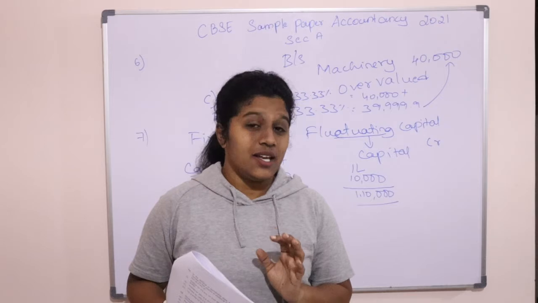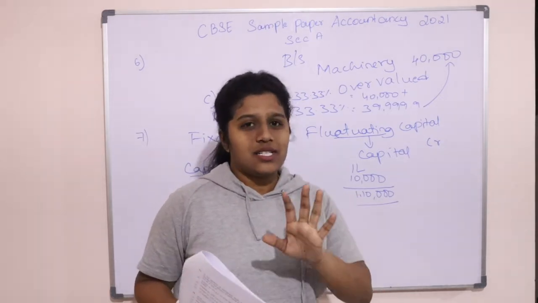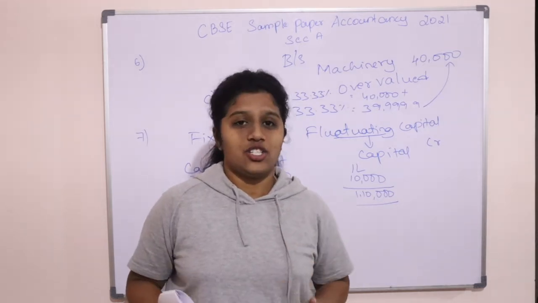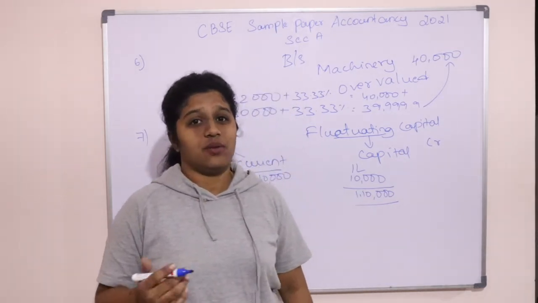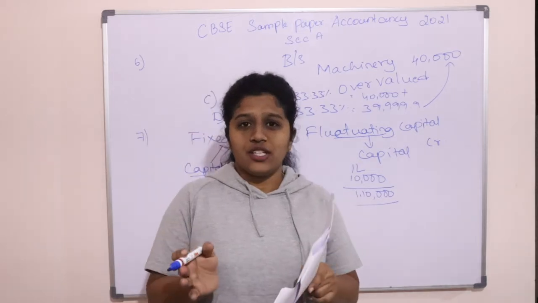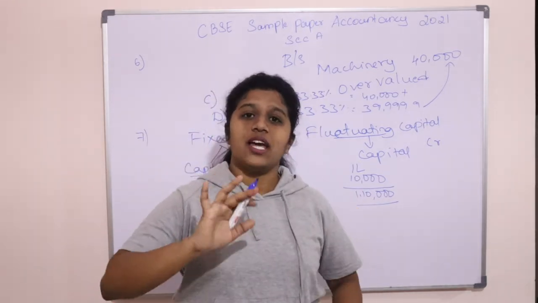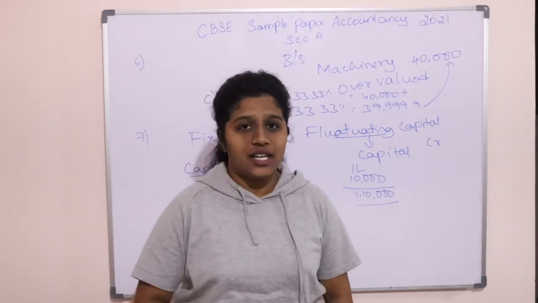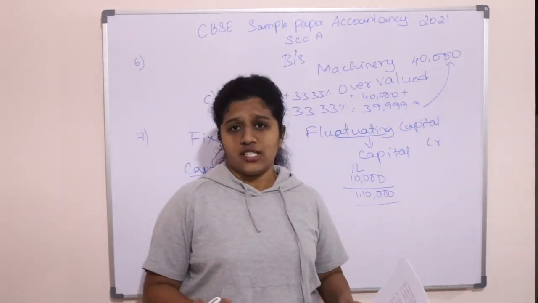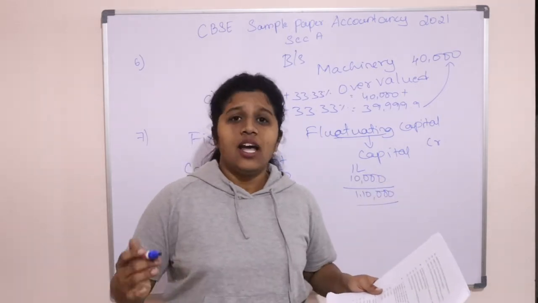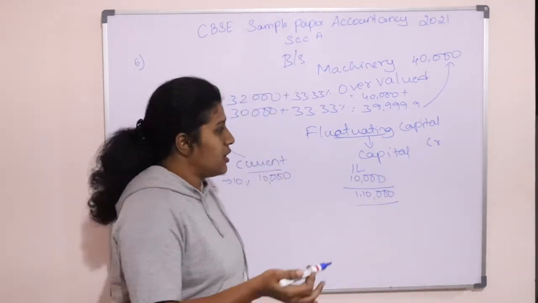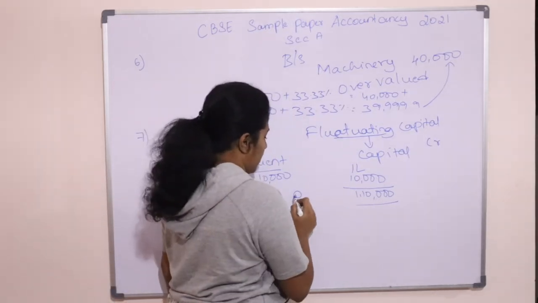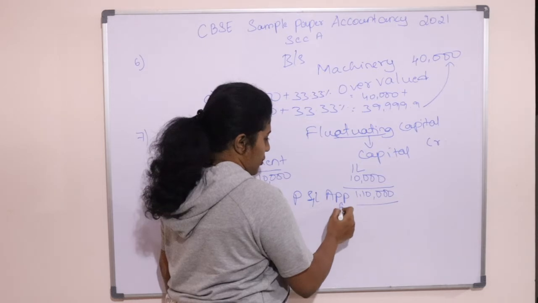And where will partner's salary be taken? It is the firm's expense. But it's not a compulsory expense. Compulsory expenses will come in the profit and loss account. Appropriations will come in the profit and loss appropriation account. Now comes the word appropriation. What is appropriation? Whenever you have profits, only from those profits the expenses of the partners will be paid, like partner's commission, partner's salary, interest on capital, interest on drawings, anything internally related to the partners are appropriations. So that will come in the appropriation account. So you will take it in the profit and loss appropriation account.